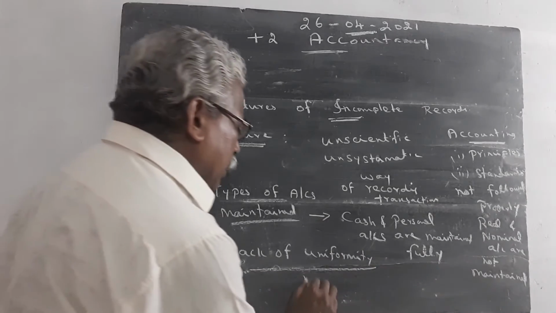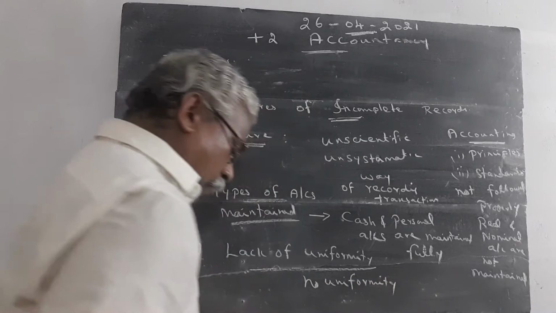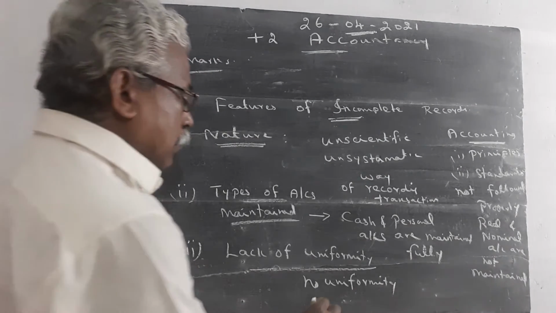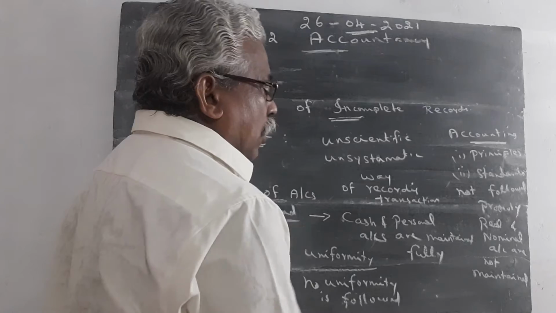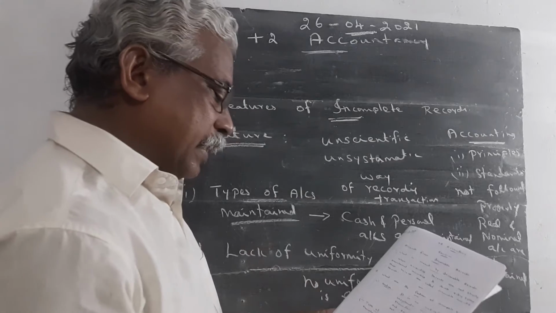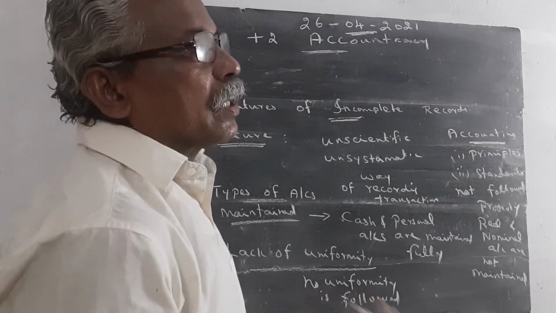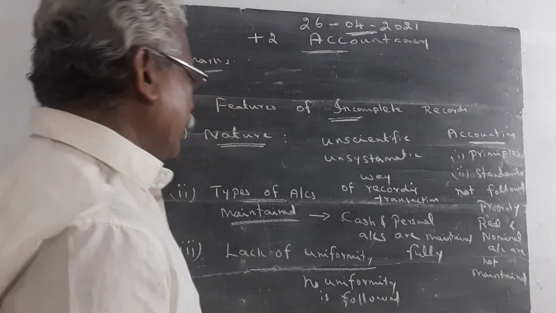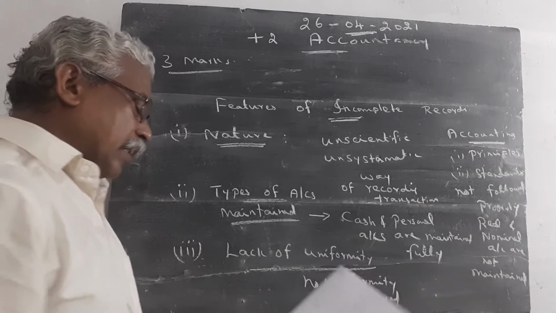There is no uniformity in recording the transaction. No uniformity is followed for recording the transactions. According to the needs, the organization records the transactions in some other way. Lack of uniformity: in incomplete records, no uniformity is followed in recording the transactions.